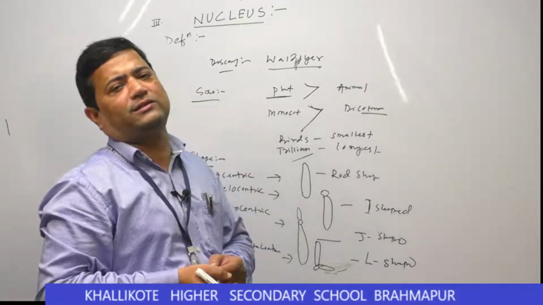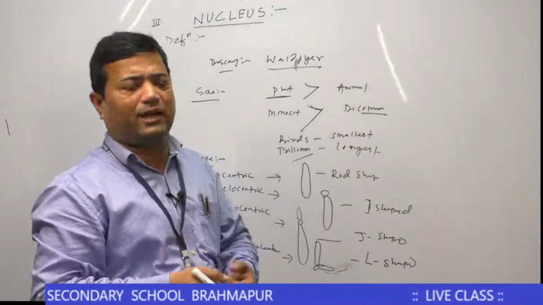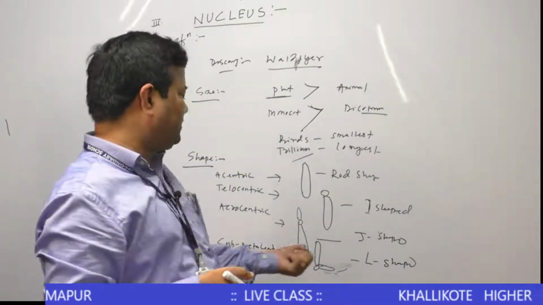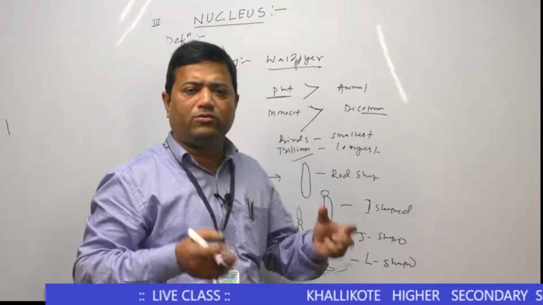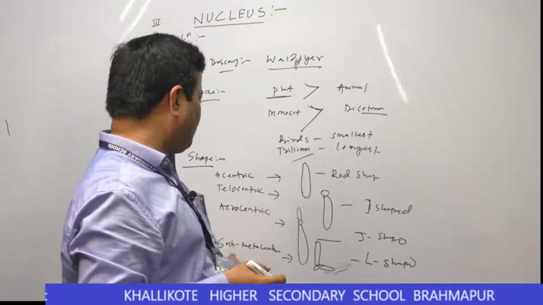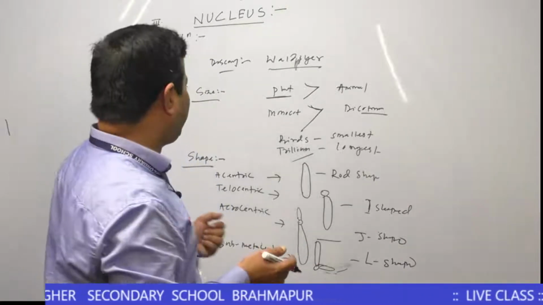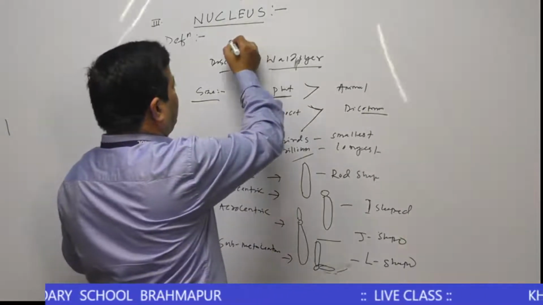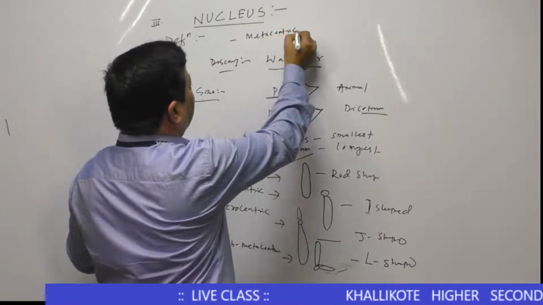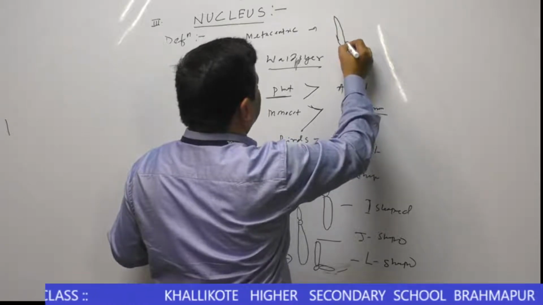Sometimes the question will ask, a chromosome with a shorter arm and a longer arm is called as dash. That is acrocentric chromosome or J-shaped chromosome. Sometimes the question will ask, if a chromosome looks like an L-shaped structure, that is called submetacentric chromosome, or L-shaped chromosome is called submetacentric chromosome. Then another chromosome type is the metacentric chromosome. The metacentric chromosome is a V-shaped structure.